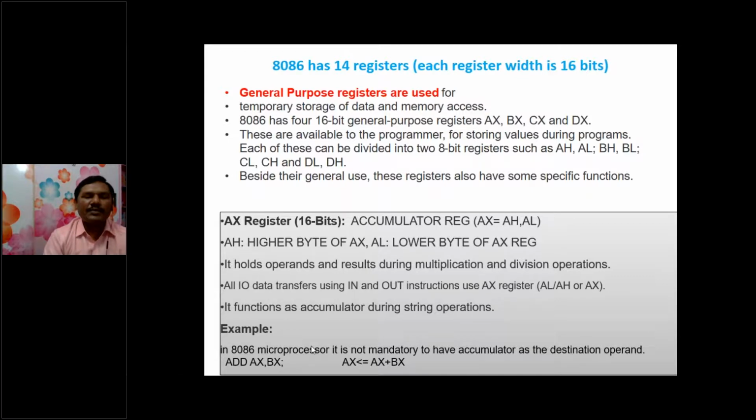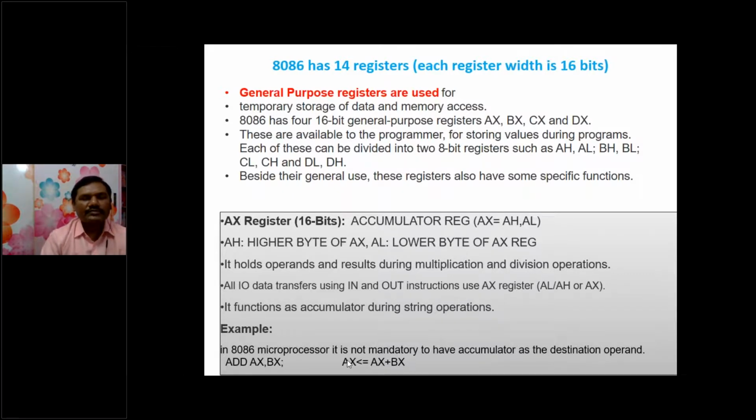And in the 8086 microprocessor, this is very important: it is not mandatory to have the accumulator as the destination operand. Whereas in some microprocessors, the AX register must be used as the destination operand. Here I am giving an example, ADD AX, BX. Here the operation is not the addition of AX and BX into some other place; the BX content is added with the AX register. The result is again stored in the AX register.